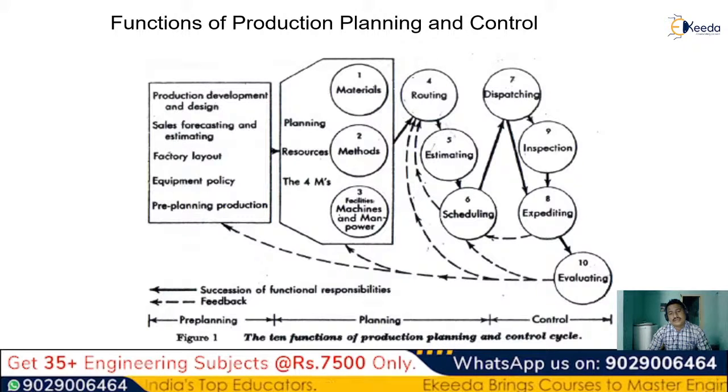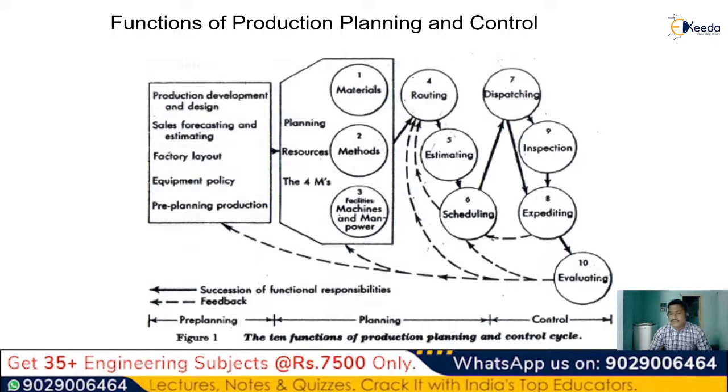Then the next process is the planning, which is how the materials, methods, machine and manpower are properly handled, which is nothing but the planning of the resources, where basically the four M's come into the picture: methods, machines, manpower, and the most important one, money. How to handle everything is what comes under this topic of resources.